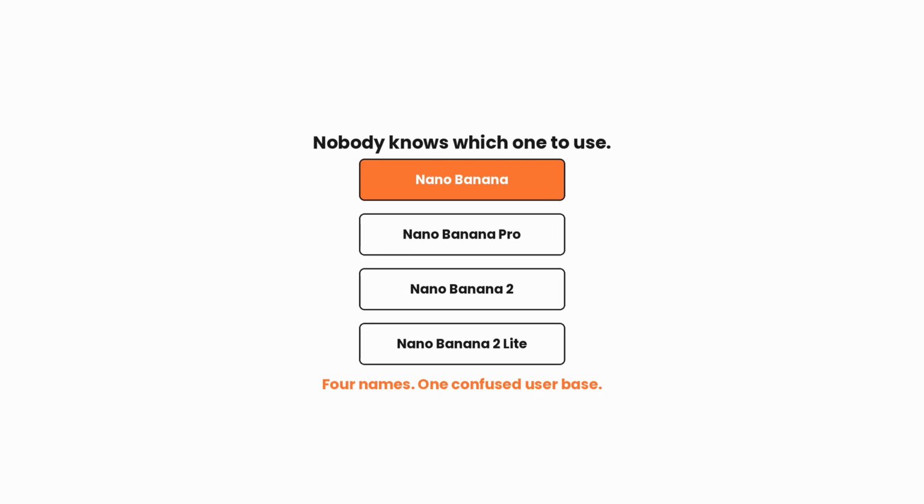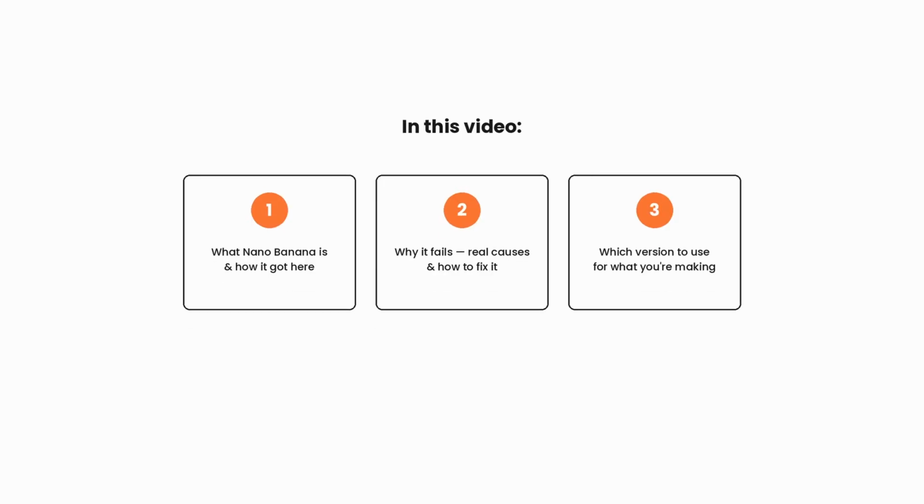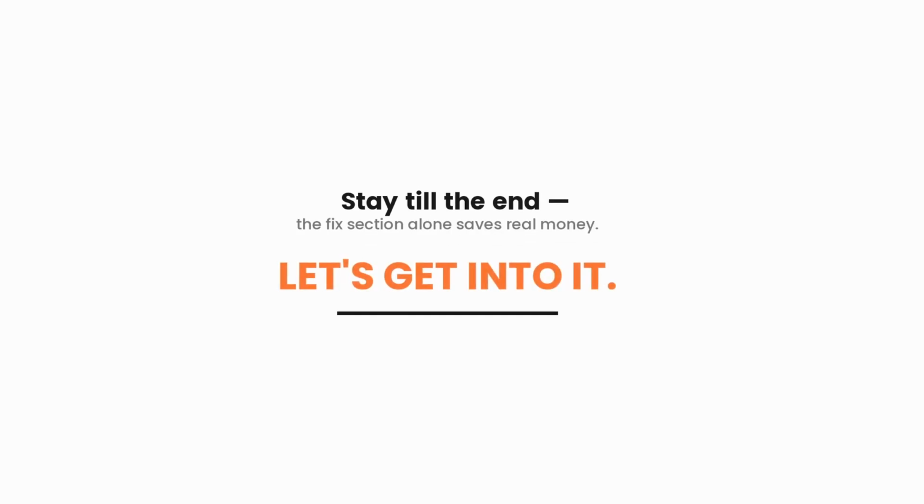So in this video, I'm going to do three things. First, break down exactly what Nano Banana is and how it got here. Second, show you exactly why it fails, with the real technical reasons, and how to fix it. And third, tell you which version you should actually be using depending on what you are making. If you are building content, running a brand, or just tired of guessing, stay till the end, because the fix section alone will save you real money and invested credits.